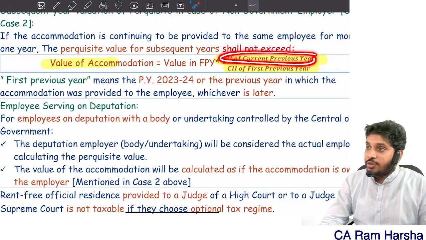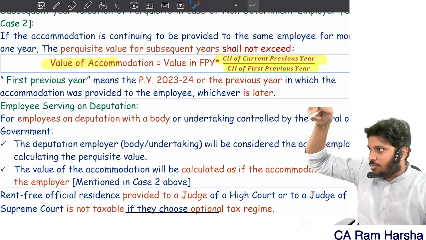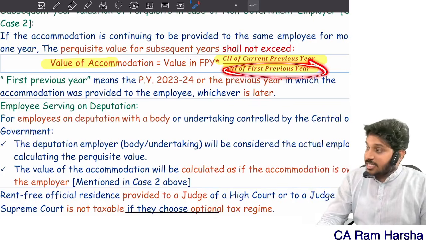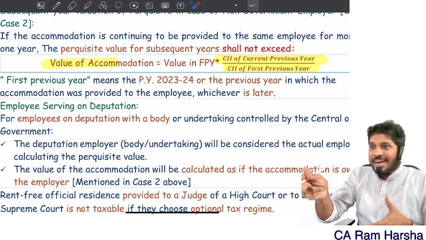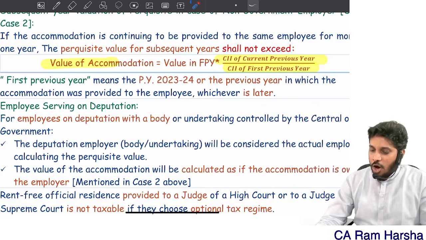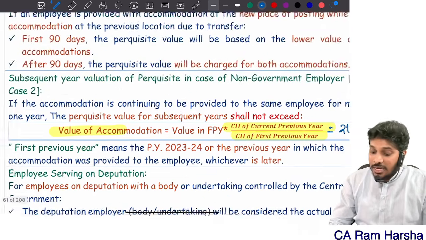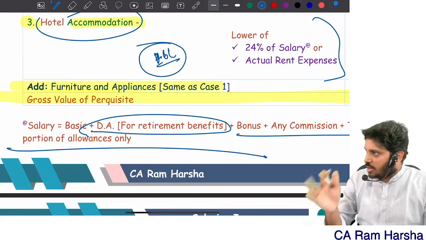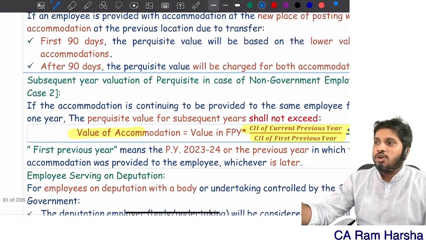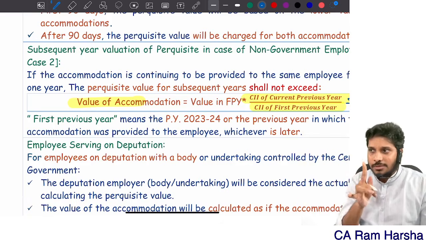Index numbers, the cost inflation index numbers, they will give you. Of the 24-25 amount, how much? In the first year you got the perquisite, or 23-24, whichever is later, that number you take. Sir, at this value I am getting some 2 lakhs. Say the perquisite value as per the rule is 1.8 lakh only. Since it is less than 2 lakhs, no need to apply that provision.